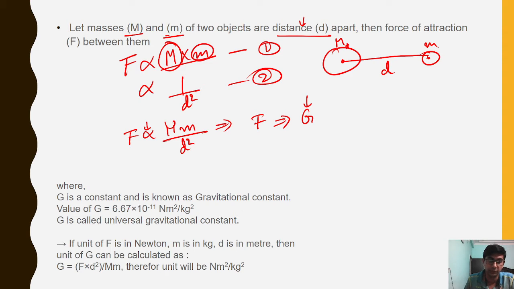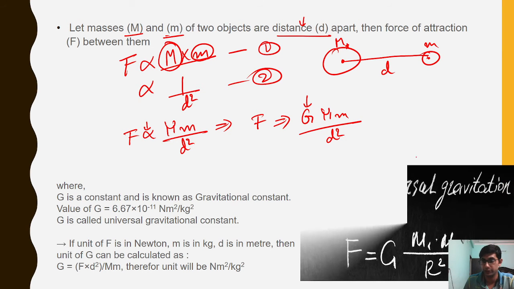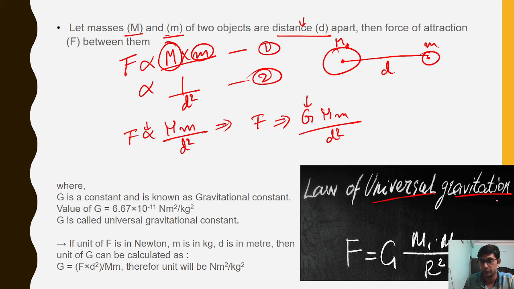The value is 6.67 × 10 to the power minus 11 N·m²/kg². Okay, so this will be the equation. You can see this is the universal law of gravitation, and this is the gravitation constant. The value of the gravitation constant is asked in many unit tests. You must cram this: the value of the universal constant is 6.67 × 10 to the power minus 11.